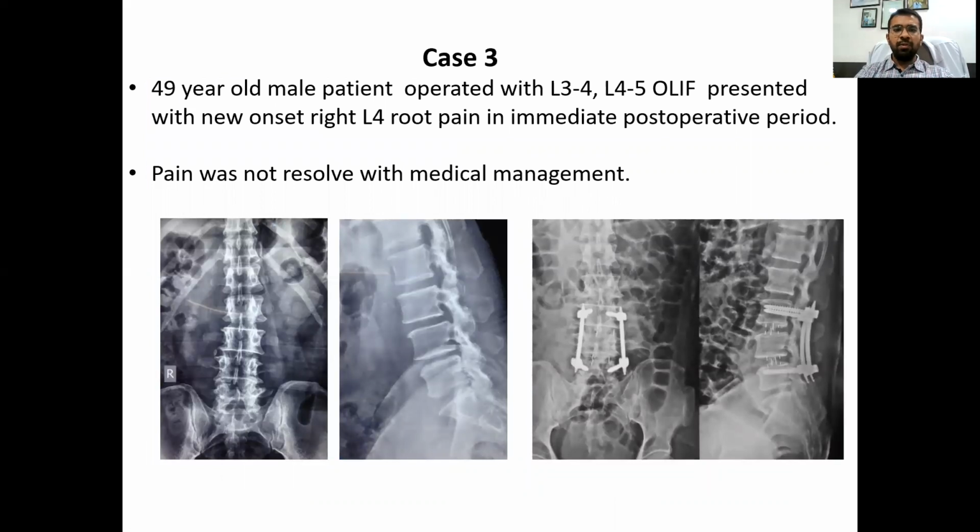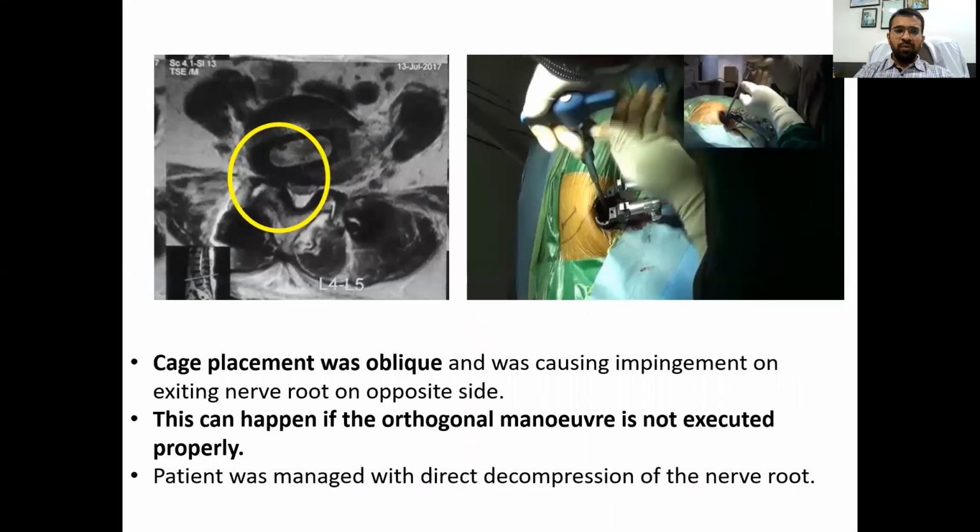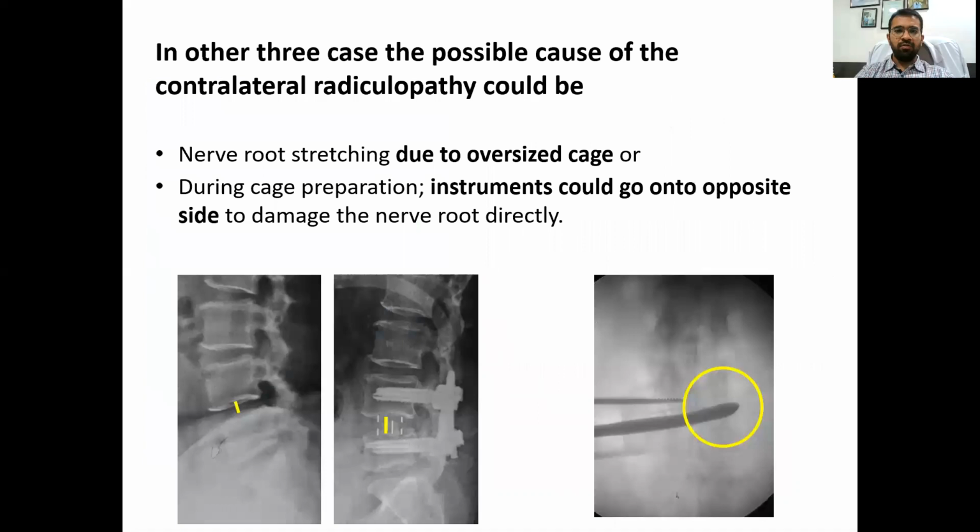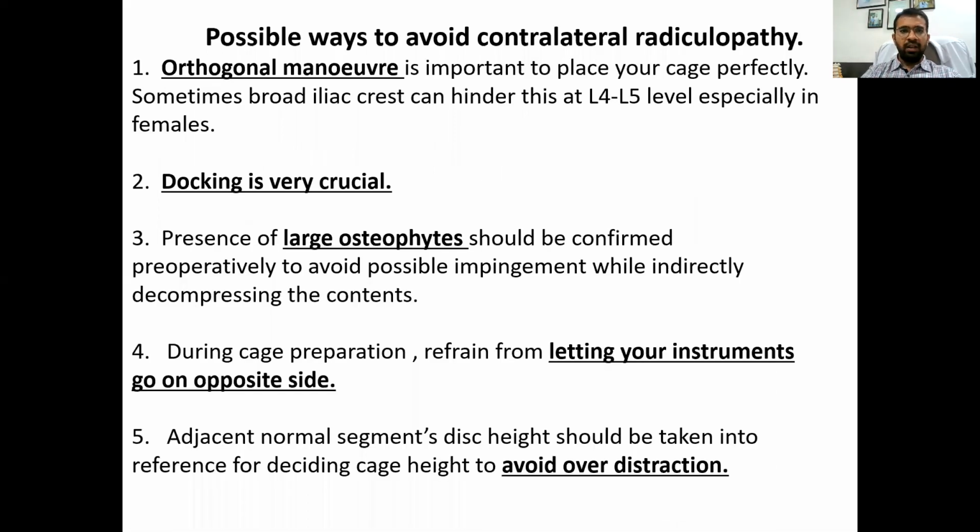The third case is of double level OLIF, L3 L4 and L4 L5. There was postoperative right-sided L4 radiculopathy. The MRI showed that the cage placement was oblique. The possible mechanism could be improper execution of the orthogonal maneuver. The patient was managed with direct decompression of the nerve. In another 3 cases, the possible cause of the contralateral radiculopathy could be nerve root stretching due to an oversized cage, or during cage preparation, instruments could go onto the opposite side and damage the nerve root directly.